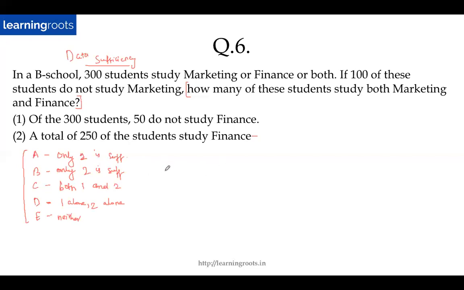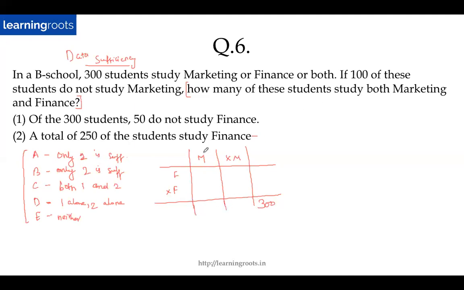Let's see why. So in such questions, whenever you see a DS question, again in this case there are 2 sets, right? So you construct a double set matrix. So this is marketing. This is not marketing. This is finance. This is not finance. So what will I do? I will simply plug in the values given here in this question. So 300 students study marketing or finance or both. So of course 300 comes here.